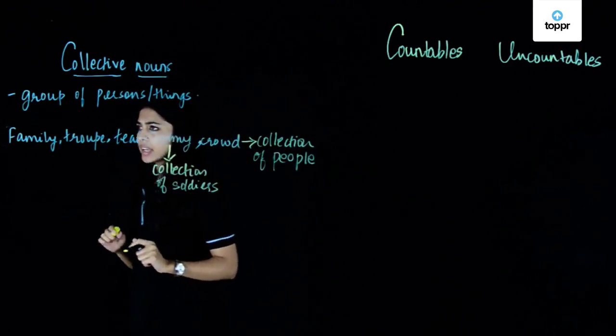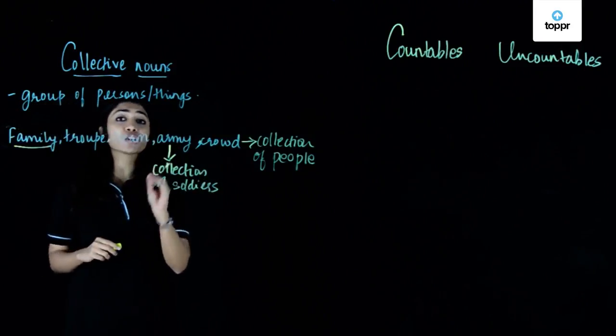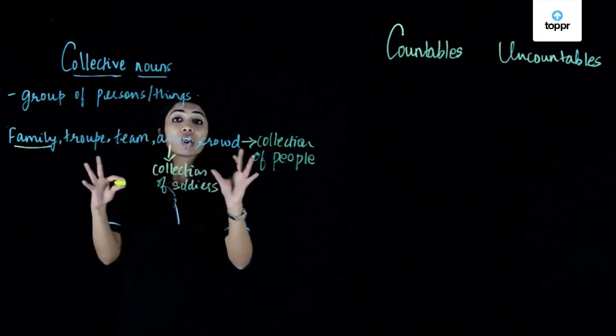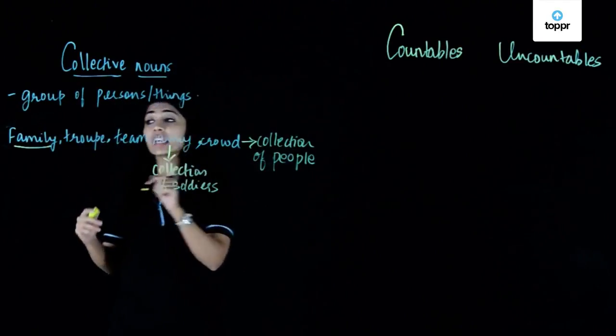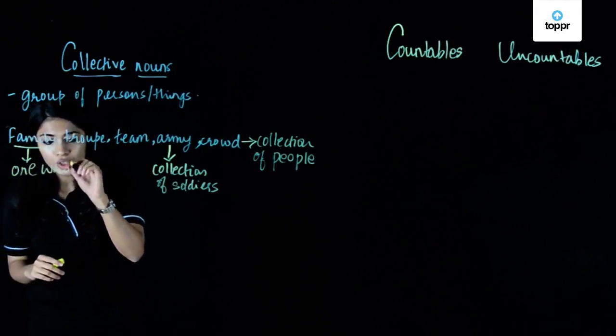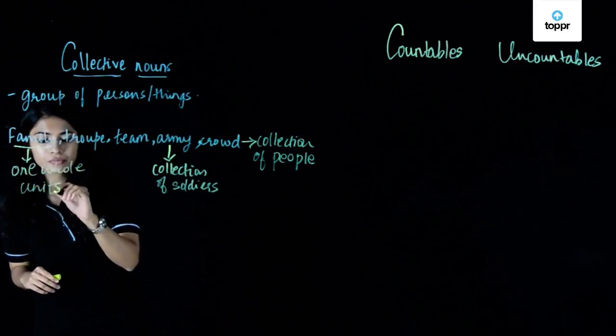Let's look at the word family here. When I say family, I am not referring to each and every member of the family. I am talking about family as a unit, family as a whole, as one whole unit. So these are our collective nouns.